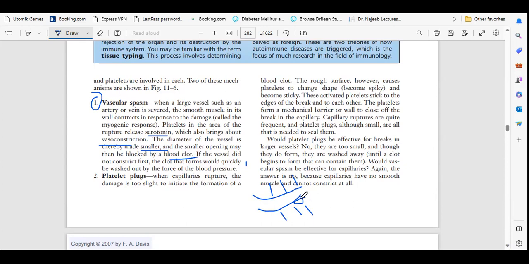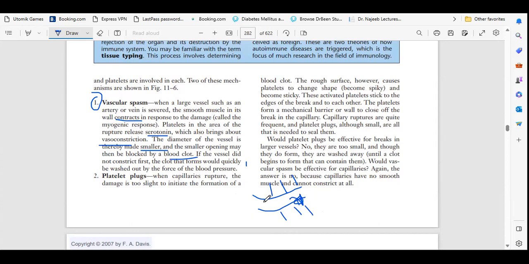One piece of the blood vessel wall is ruptured. What will happen? Blood will enter into this area and the muscle. The muscle in that area will contract in response to the damage. Because damage happens, the muscle will contract. That is the first thing that will happen.